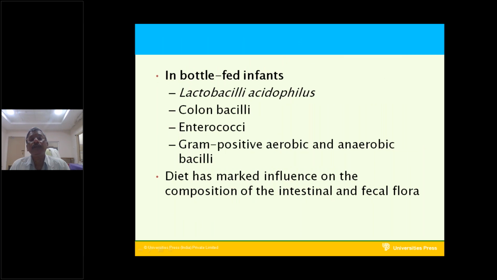In bottle-fed infants, Lactobacillus acidophilus, colon bacilli, Enterococci, and gram-positive aerobic and anaerobic bacilli are the bacteria present. The diet has a marked influence on the composition of the intestinal and fecal flora. So these are the various aerobic and anaerobic bacteria present in the gastrointestinal tract.